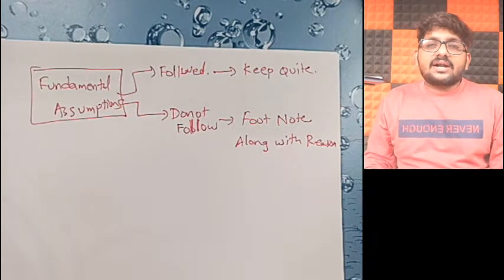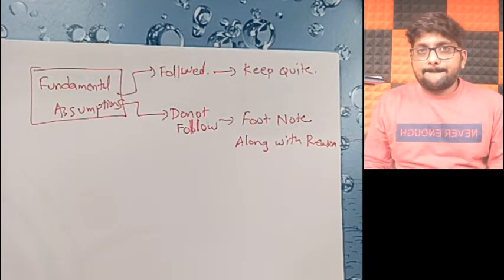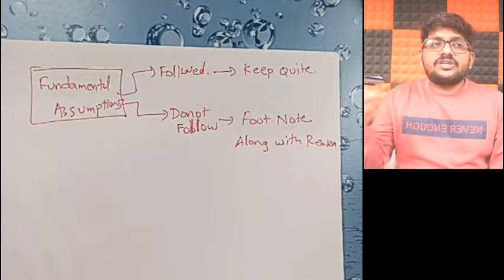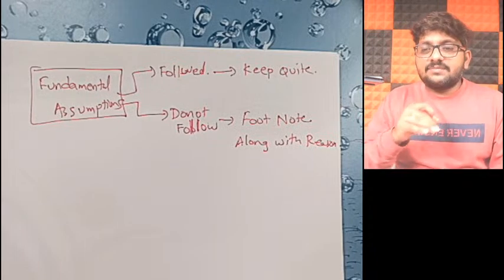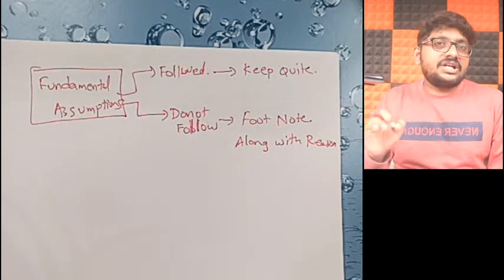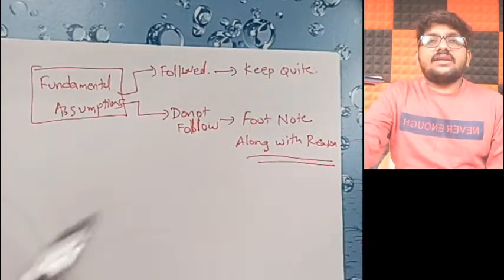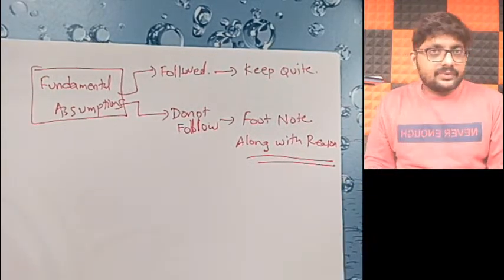For example, sir, going concern has been affected. You have to mention that going concern is affected because of such and such reason. For example, machinery has been completely spoiled. In the absence of the machinery, it is very tough to continue your business. You have to write the reason why you did not follow.